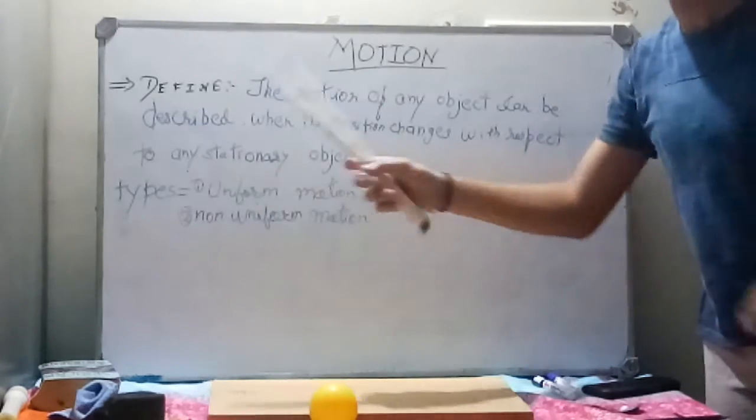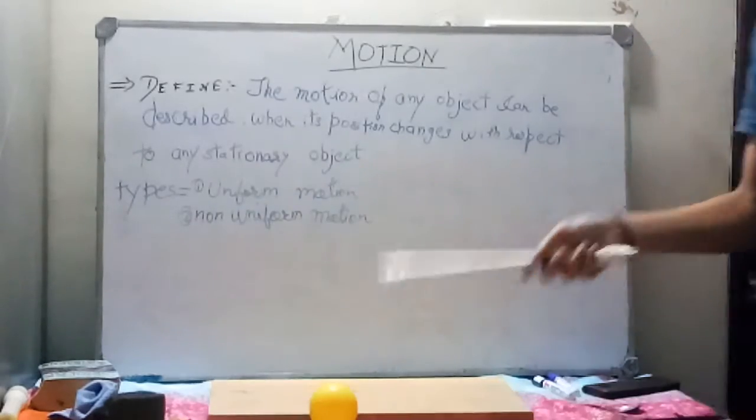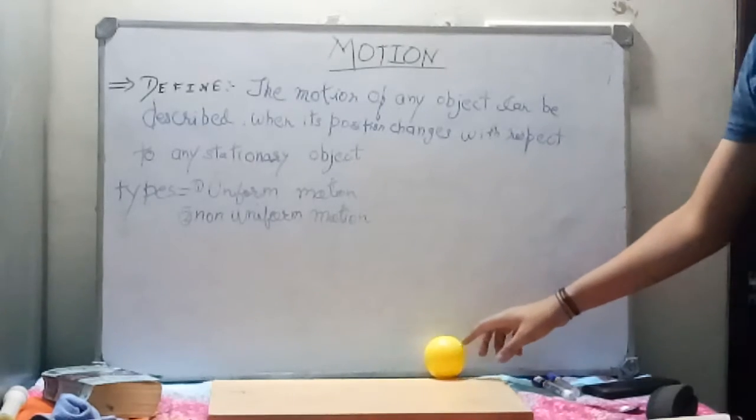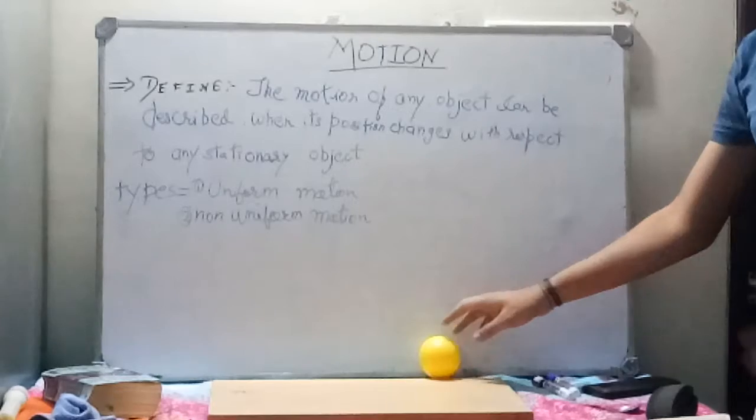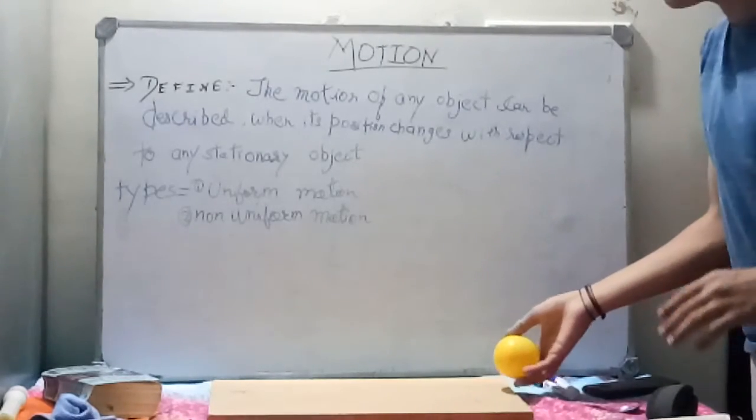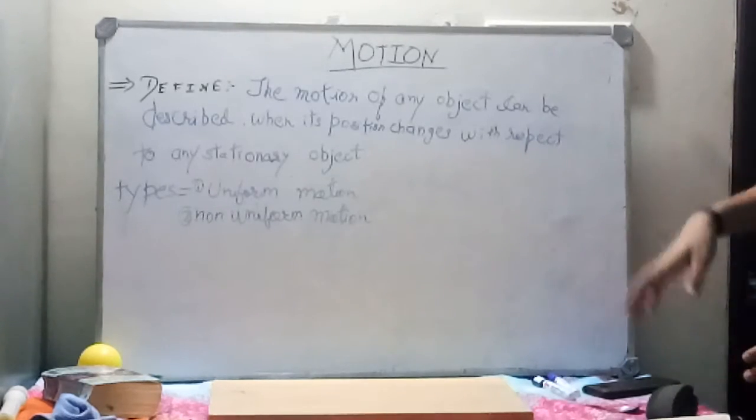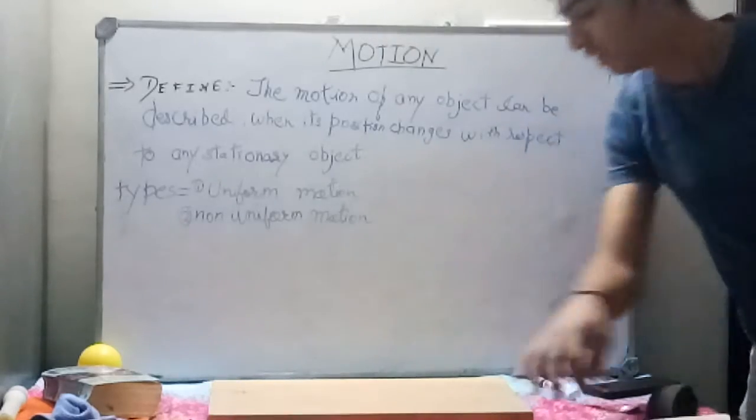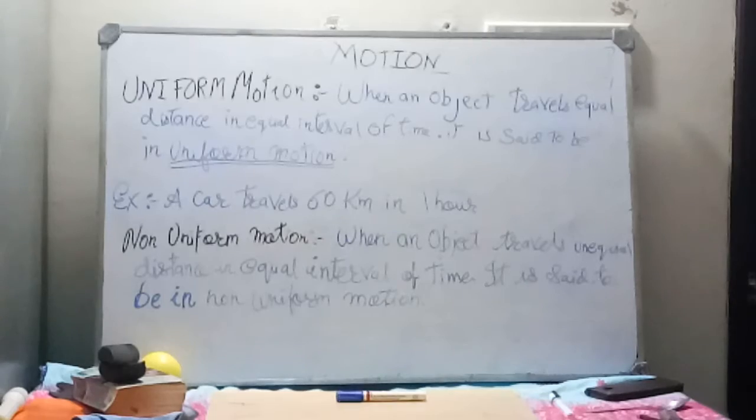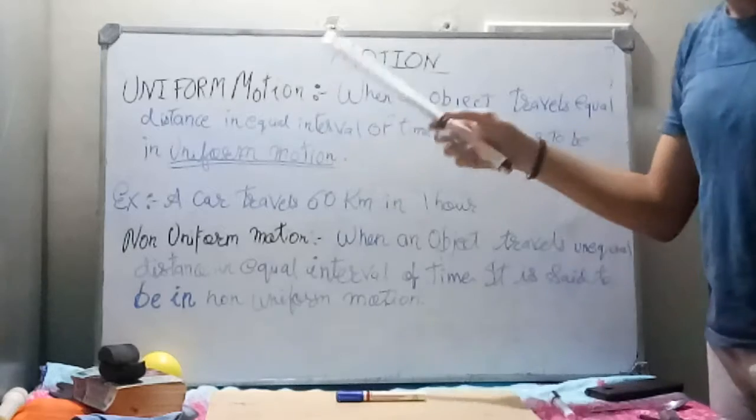Motion has two types, uniform and non-uniform. So this is a ball, and when I keep it like this, it is a stationary object without any motion, and when I roll it like this, it gets in motion with respect to this board, this book, and any other object.